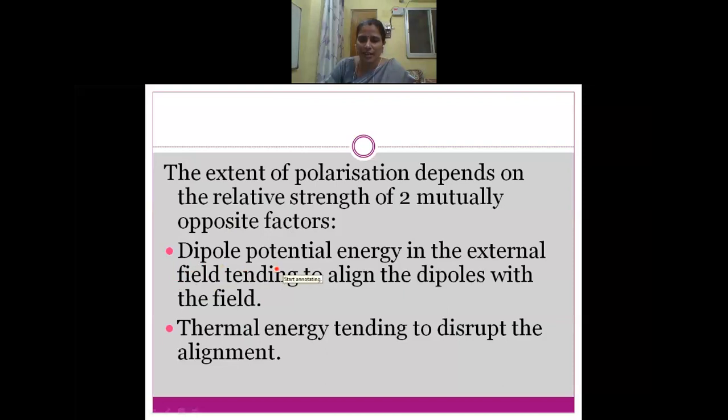One is the dipole potential energy in the external field, tending to align the dipoles with the field. The second one is thermal energy, tending to disrupt the alignment.